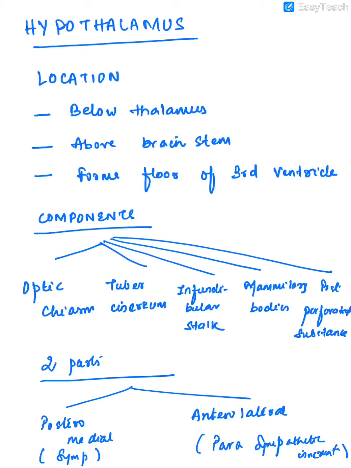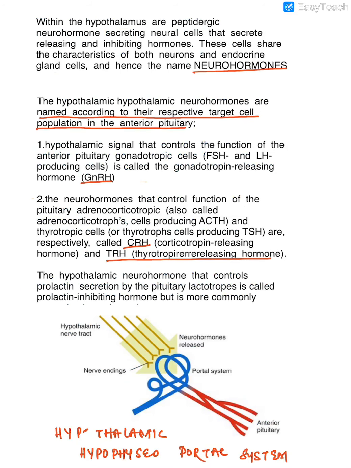The hypothalamus has two parts: posteromedial, which has a sympathetic innervation, and anterolateral, which has a parasympathetic innervation. Within the hypothalamus are peptidergic, peptide-forming, neurohormone-secreting neural cells. These cells have characteristics of both neuron and endocrine cells. So the hormones that they produce are known as neurohormones.